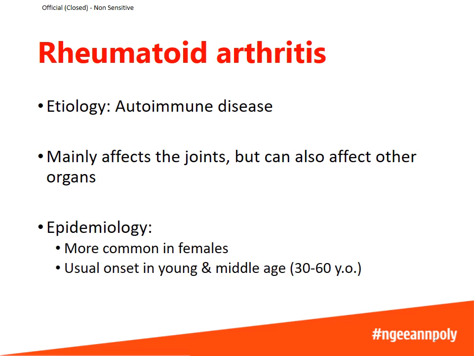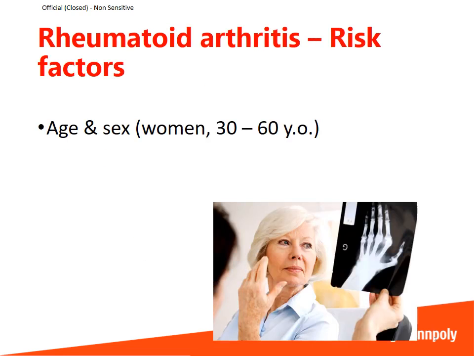It is much more common in females compared to males, and the usual onset starts in about young to middle age, which is around 30 to 60 years old. Women aged between 30 to 60 years old have a higher risk of developing rheumatoid arthritis. Those who have family history of rheumatoid arthritis also are at a higher risk. And smoking also increases the risk of developing rheumatoid arthritis.